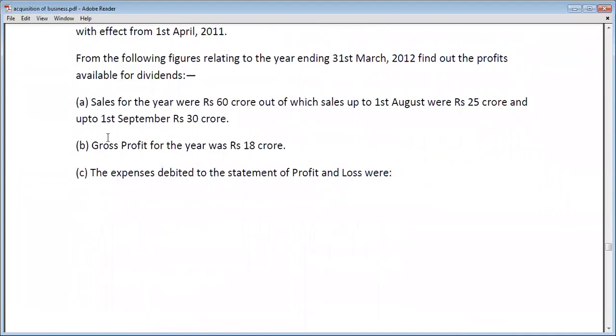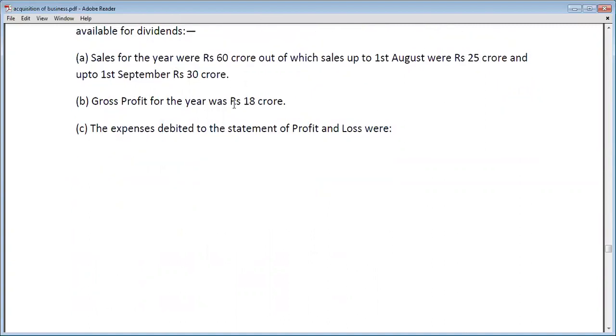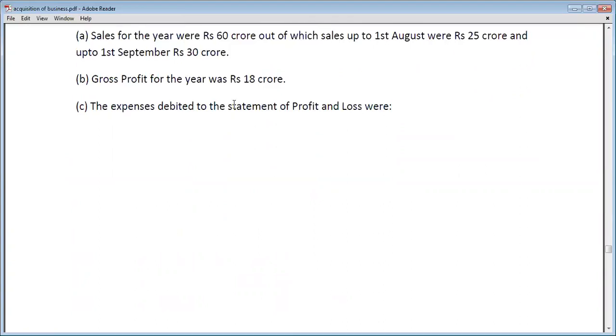Okay. So from the following figures relating to the year ending 31st March 2012, find out the profit available for dividend. Sales for the year were 60 crore, out of which sales up to 4 September were 28 crore. Gross profit for the year was 18 crore. Expenses debited to statement of profit and loss were: